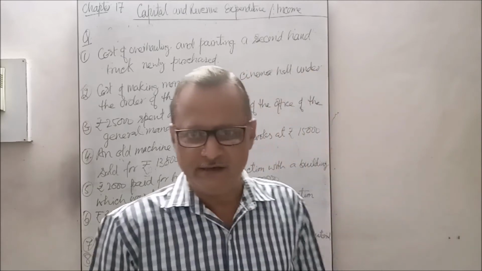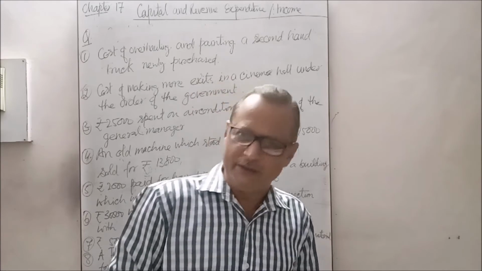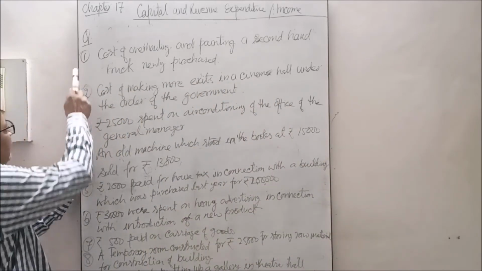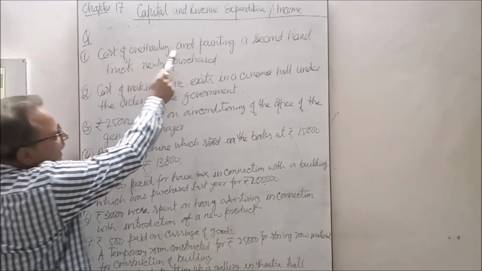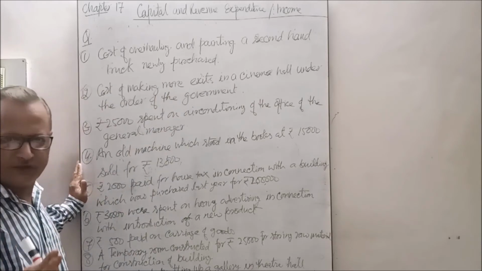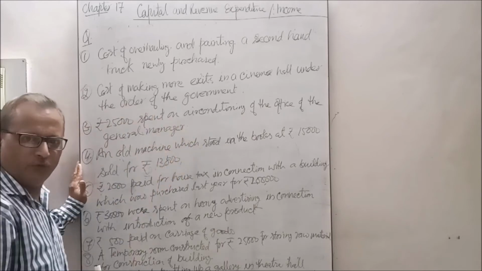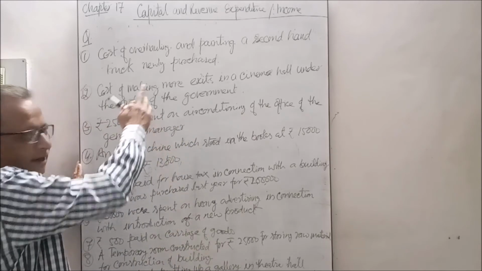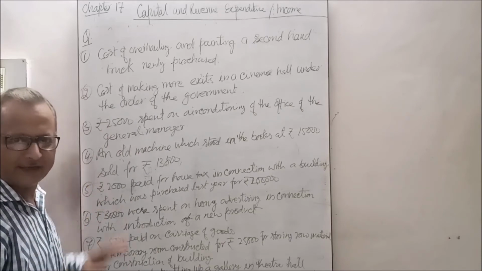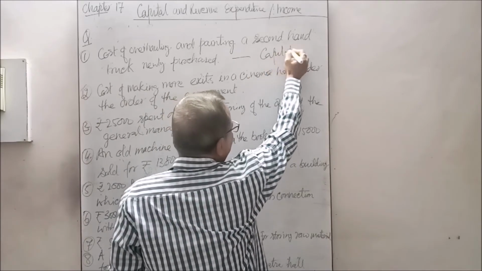We can understand capital expenditure, revenue expenditure and deferred revenue expenditure with one question. See how the questions are asked. Number one, cost of overhauling and painting a second-hand truck newly purchased. The second-hand truck is overhauled before being put to use, meaning whole servicing and painting of it. That increases the cost of the truck. So it is capital expenditure.